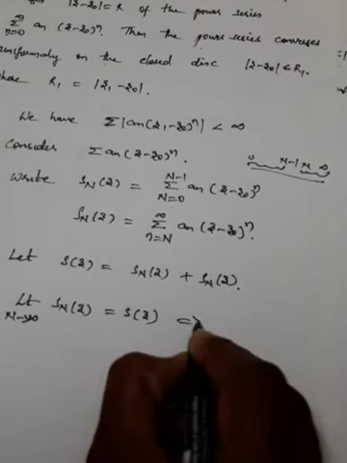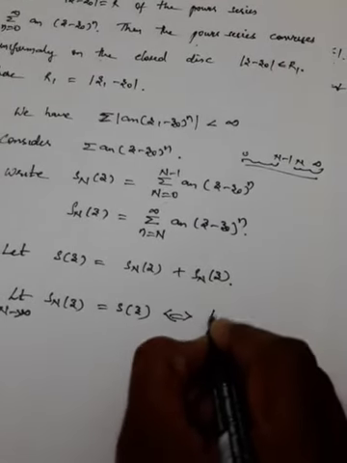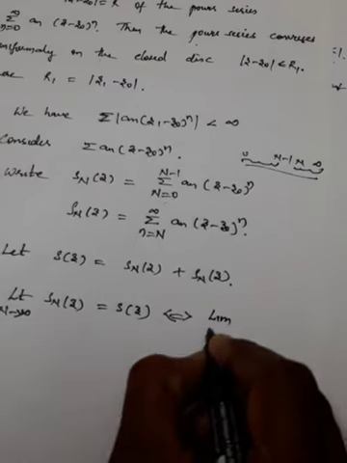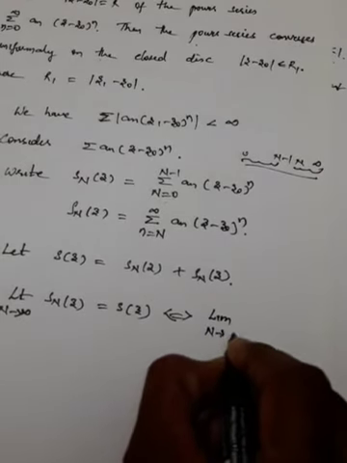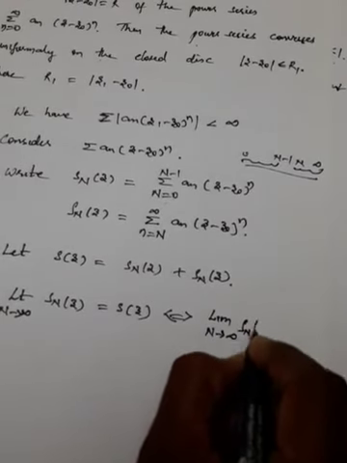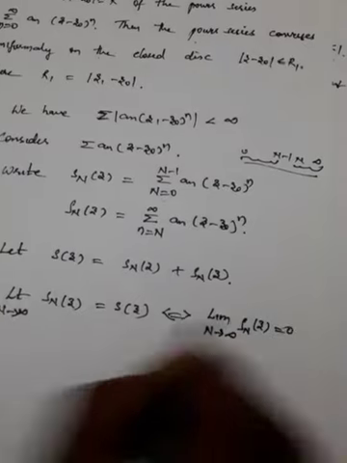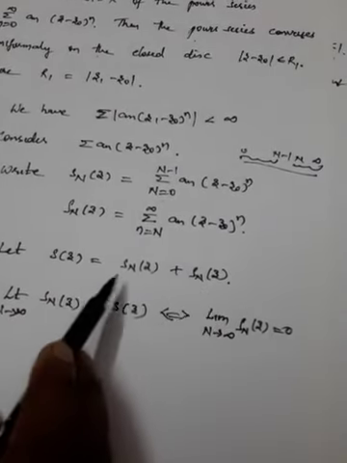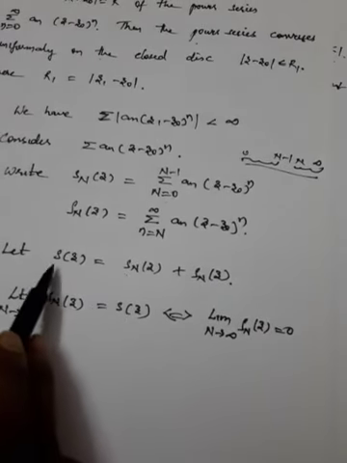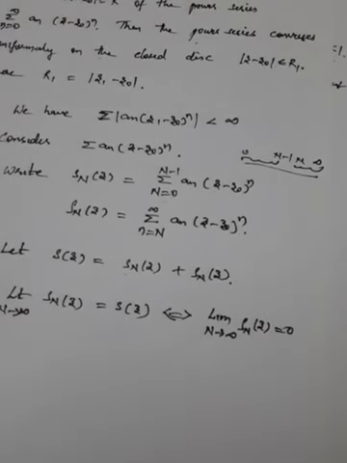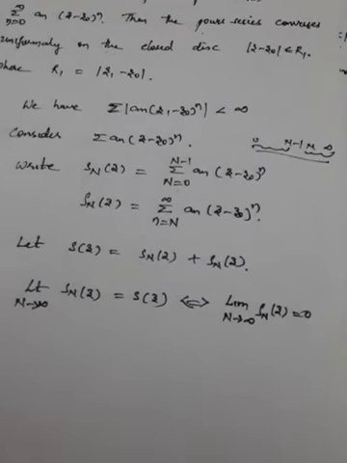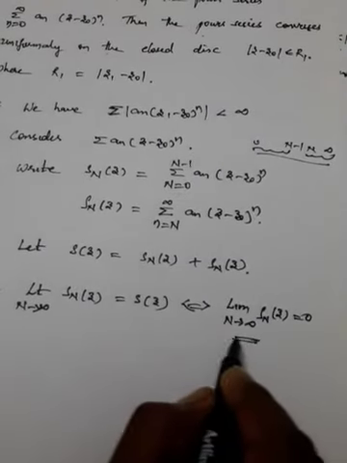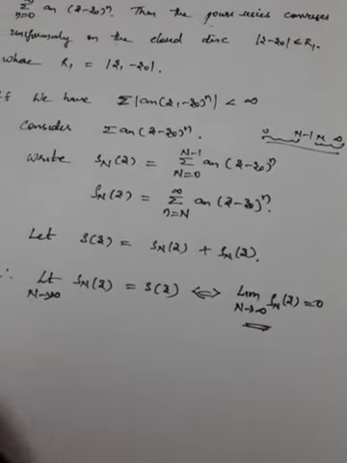That implies we can write that limit n tends to infinity, rho n of z is nothing but equal to 0. Now this is when it is 0, as n tends to infinity, I can say that limit n tends to infinity, it becomes s of z. Okay, so we'll try to write this condition in a proper way.